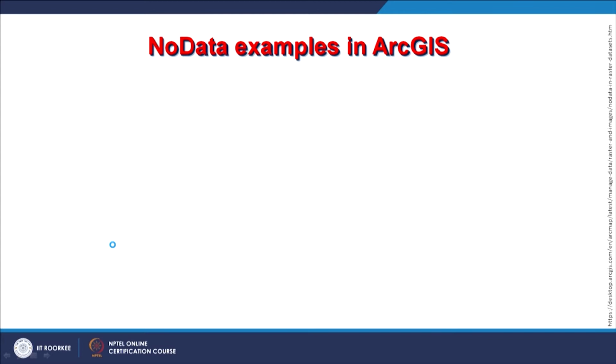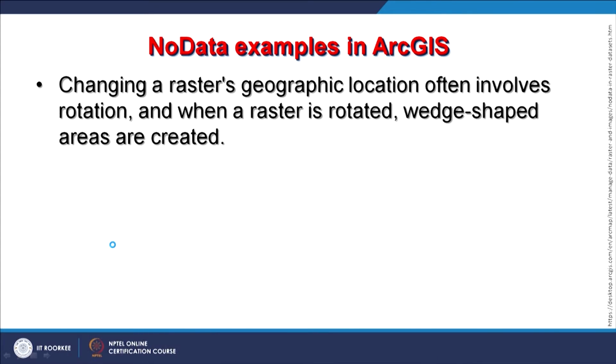If it is having no data, it will be handled as no data. And when changing a location in the raster, like georeferencing, after resampling, when there is a change in the data, meaning a change in scale, a rotation, or a warping to fit the surface, then on the sides there might be some background or wedges created, which will bring these no data zones or no data areas.